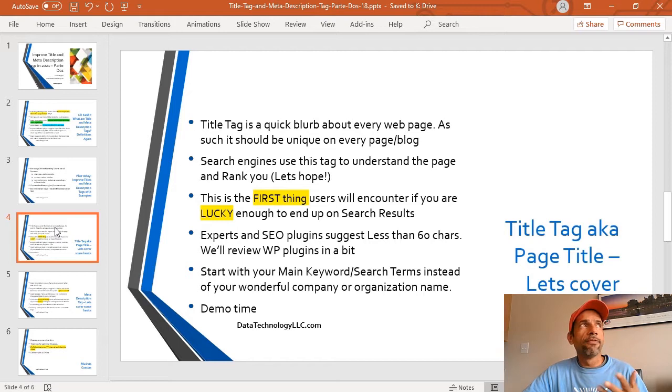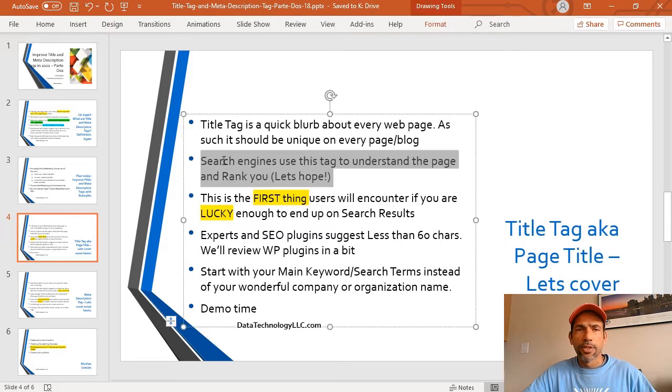So when I say every page, you may have 200 pages on your website or 200 blogs. Every single one of those pages and blogs should be unique. One of the biggest mistakes companies make, or maybe their lazy web designer or website guy, is that they don't change them. I've seen so many clients with the same title tag, same meta description everywhere. You are shooting yourself in the foot when you do that, okay?